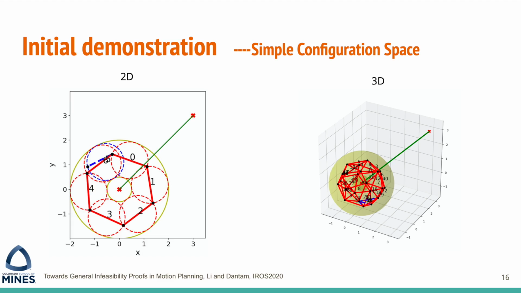In this test, the obstacle region is a fixed region between two n-dimensional balls. The goal of this initial test is to show that the algorithm works and can be extended to higher dimension. We did a 2D experiment and a 3D experiment.